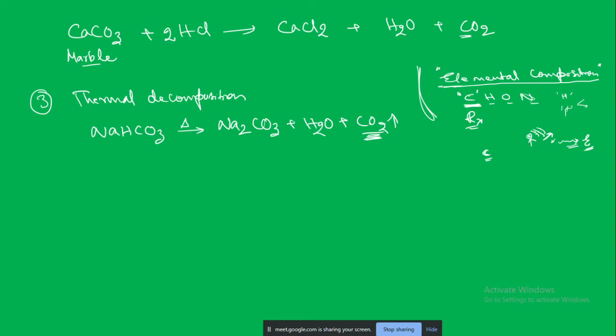The bakery products are producing carbon dioxide gas. So basically we are putting in the baking powder. When we heat this sodium bicarbonate, it is going to decompose and form sodium carbonate, and it is also going to release carbon dioxide, which makes the fluffy kind of a thing. So these are some methods by which we can produce carbon dioxide in the laboratory or by simple means.